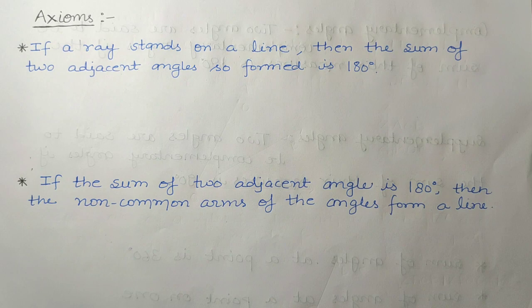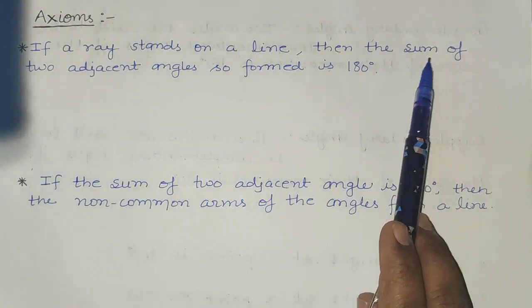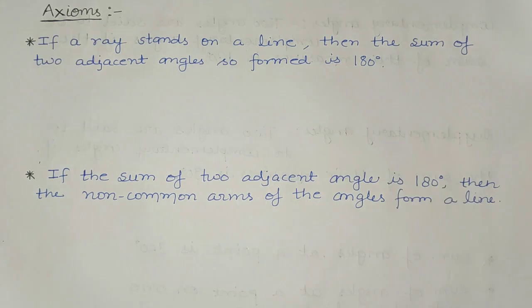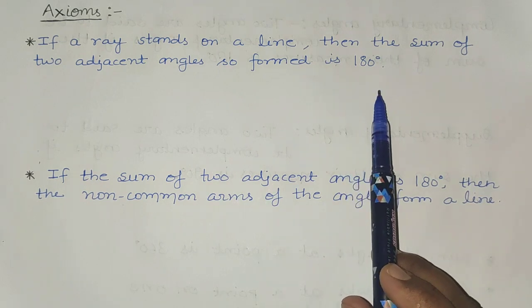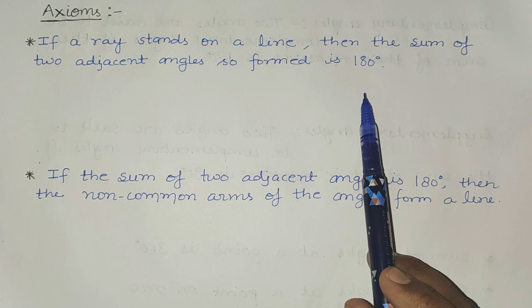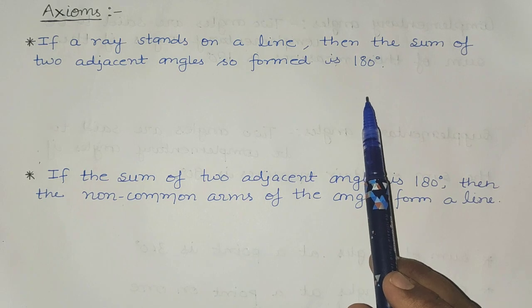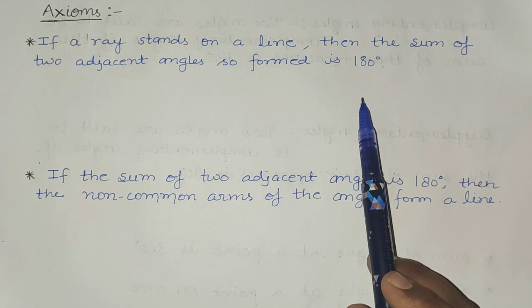The first one is, if a ray stands on a line, then the sum of two adjacent angles so formed is 180 degrees. How can we understand this statement? As we have understood the linear pair of angles, in the same manner we can understand it.